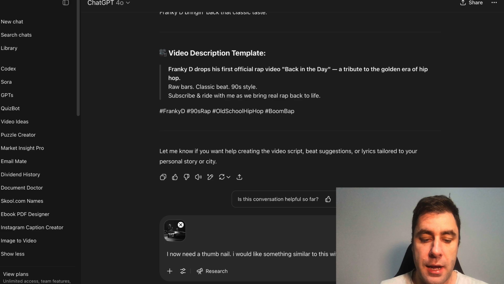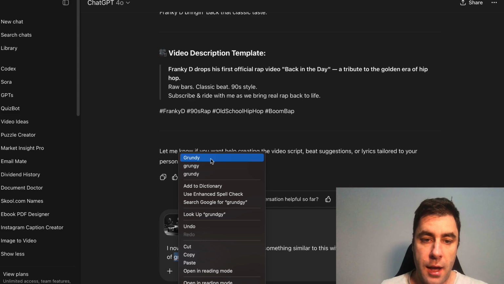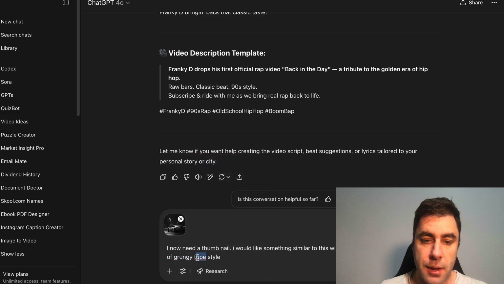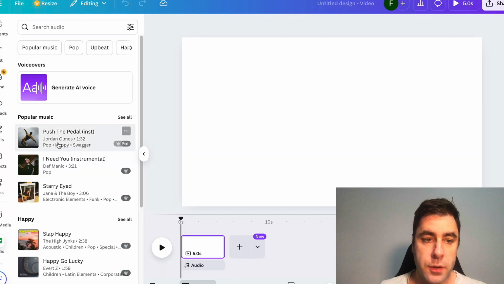I want a cartoon kind of grungy type style. Now I'm just going to see what it says, what it does, because I don't know here, and this is sometimes the best way to do things. So we'll let it just do its thing, and then we go back to Canva, and you'll see that we can now bring our audio in.